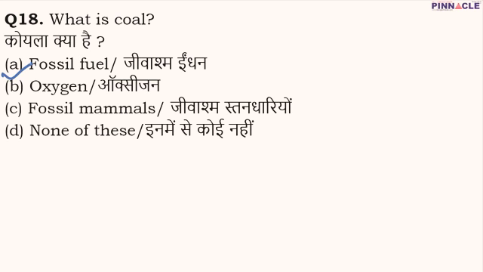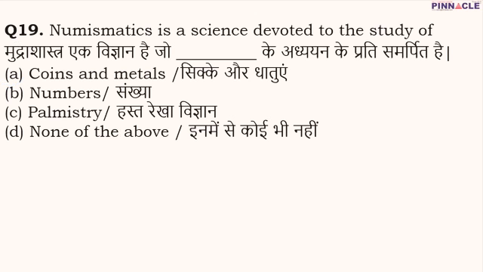Okay. Moving on to question number 19. So in question number 19, numismatics is a science devoted to the study of. Sometimes these types of questions are also important, and numismatics is basically a science which is completely dedicated to the study of coins and metals. Therefore A is going to be the correct option. And talking about the study of numbers, that is known as numerology, and palmistry is basically the study of the palm. So many times when we go to astrology to see our palm, that particular science or study is known as palmistry.